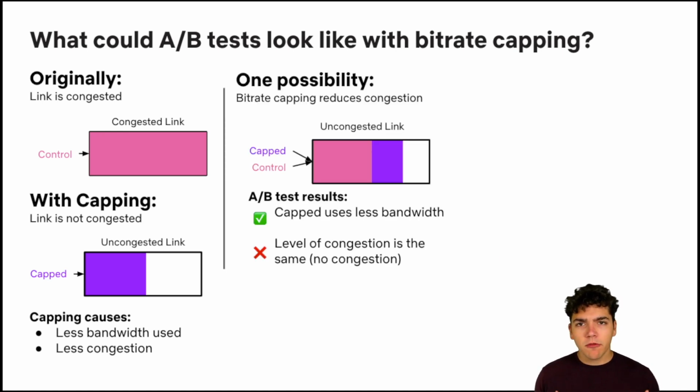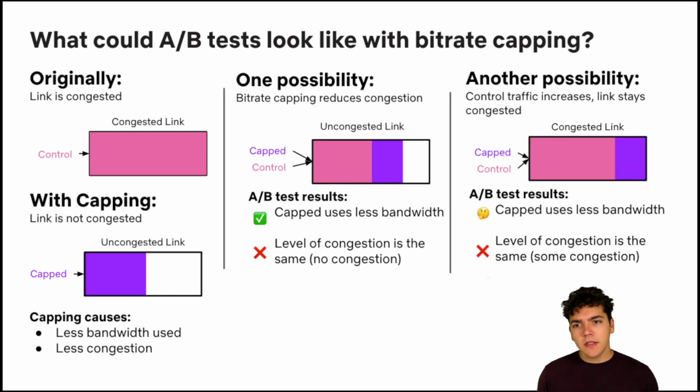Now let's imagine what would happen if we ran an A/B test. We would cap some fraction of the traffic to this link, and let's imagine that the control traffic wouldn't be affected. So if this were the case, we would correctly see that the capped traffic uses less bandwidth in our A/B test, right? Because here the capped traffic is using half of the bandwidth of the control traffic. But what we would not see in an A/B test is this effect on congestion, right? Because both the capped and the control traffic are using the same link, which is not congested.